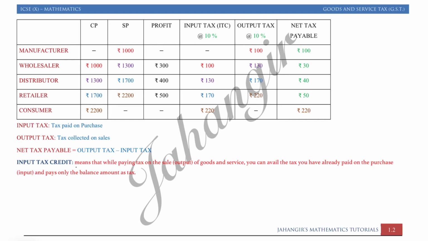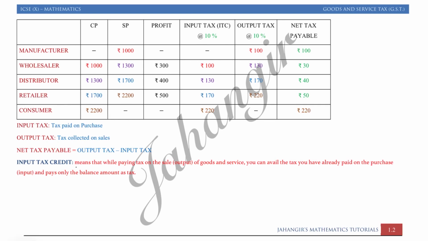The middleman, that is traders, in which we have trader, wholesaler, distributor, retailer, they all pay tax on the value added. Value added is nothing but profit, or you can even say output minus input, output tax minus input tax. Output tax is collected on selling, input tax is paid on purchase, right, and the difference of both is the tax payable to the government.